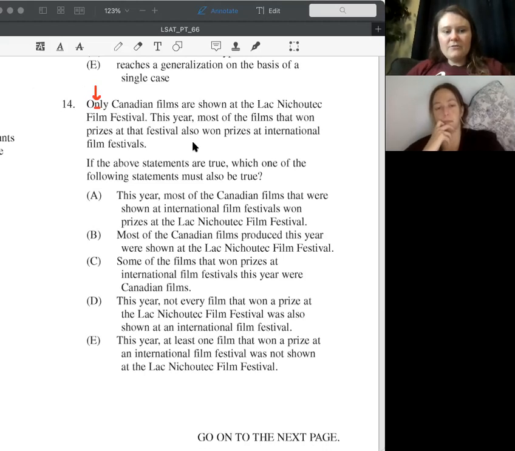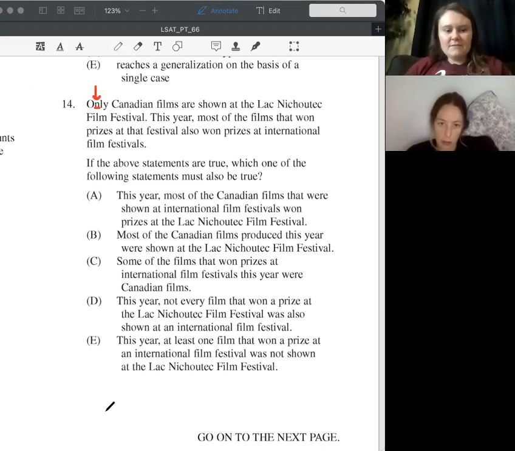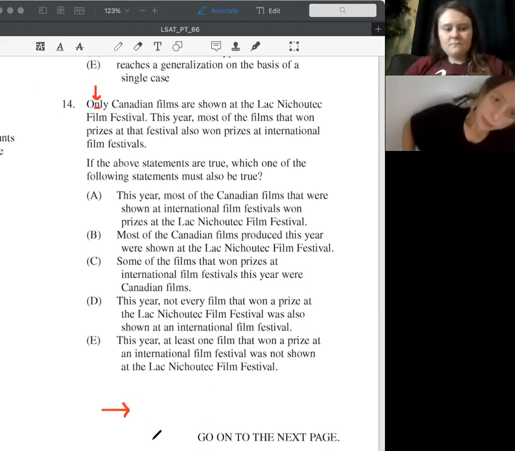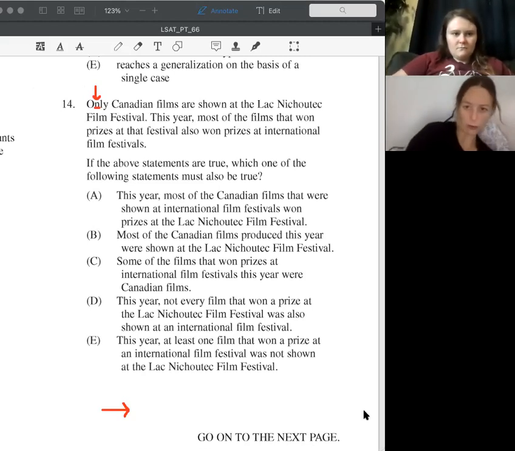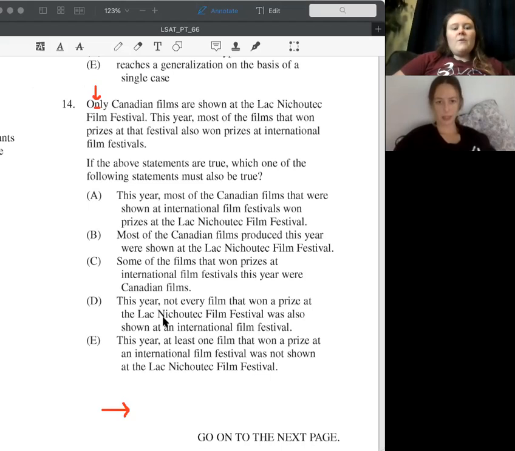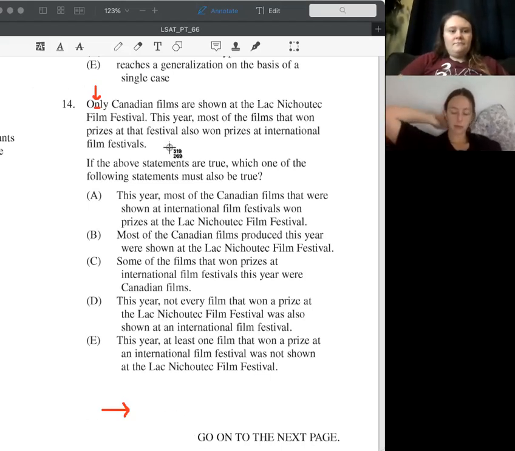Okay. So how would you diagram that first sentence? Only Canadian films and an arrow at LN. Okay, what side of the arrow does the sufficient and necessary condition go on?